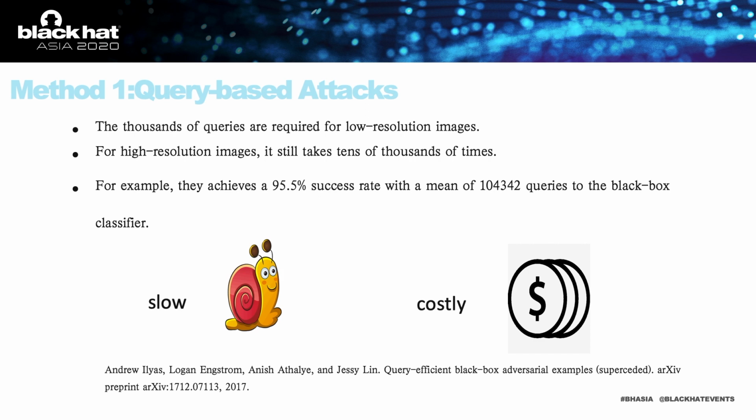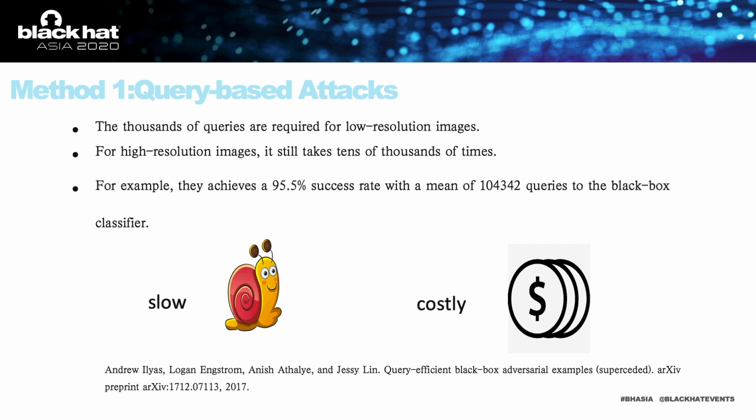Understanding the difficulty of attack, let's look at some common methods of cloud-based attack. First, attacks based on query, which repeatedly request the service thousands of times. Although we can't get the gradient of the model directly, we are still able to obtain some important information of the black box model.